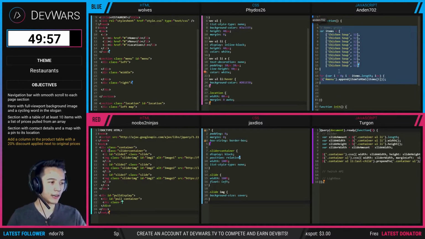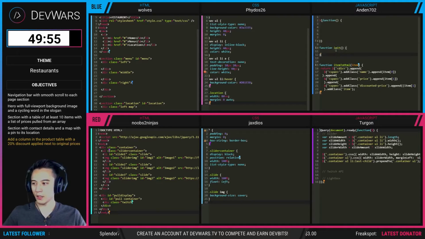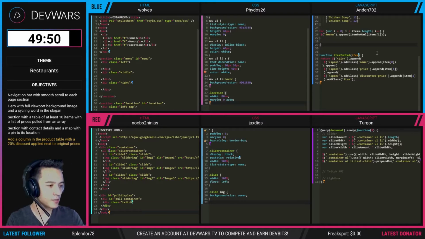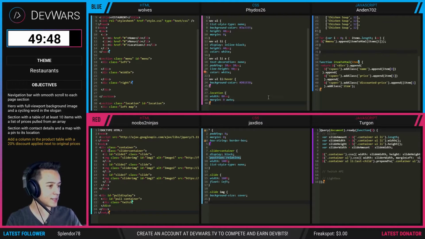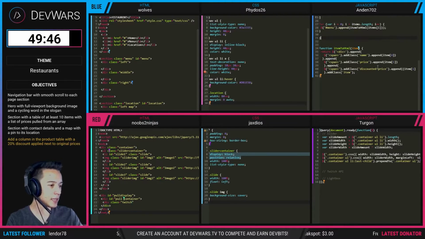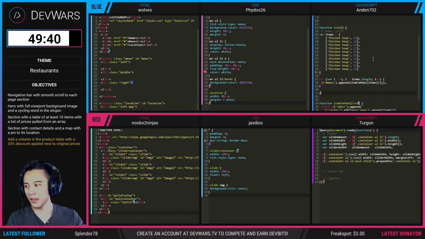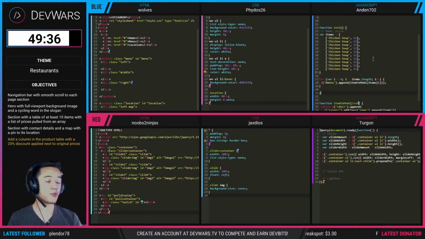Also over here, nope, I'm looking at JavaScript on the blue team right now. He just cut that code out. I think he's gonna paste it in his for loop maybe. Oh no, he put it up there. Okay, we'll see how that goes. JavaScript is working on the objectives. Hopefully they're working on their objectives. Objectives are worth points. Objectives will determine the winners.